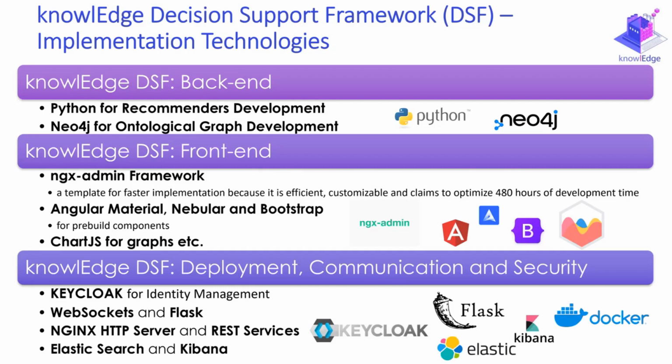Of course, Angular Material is used, and some libraries for creating and representing graphs such as Chart.js, etc. Of course, we need technologies for communication, security, and deployment. So we used Keycloak for identity management here. We're using Elasticsearch for the database part. We have Docker containers for the deployment of the components, etc.